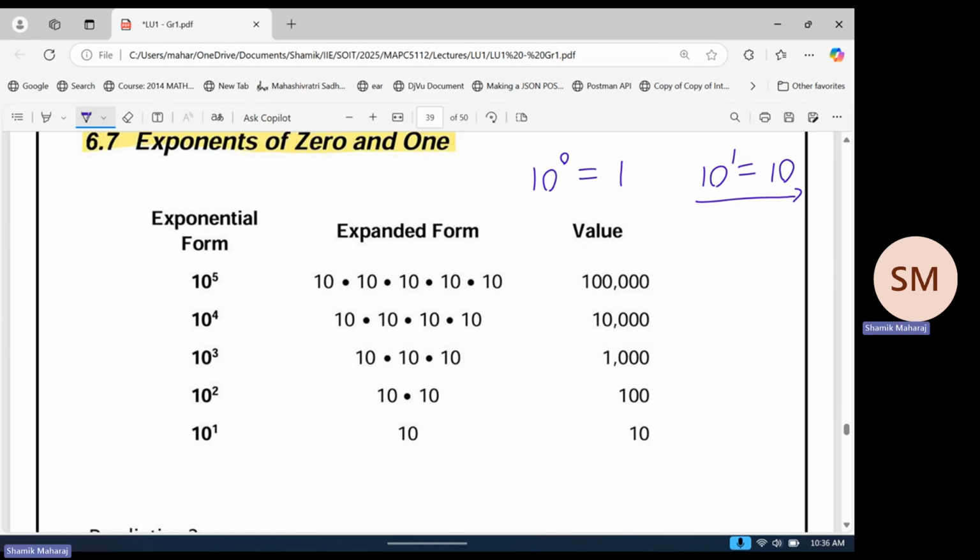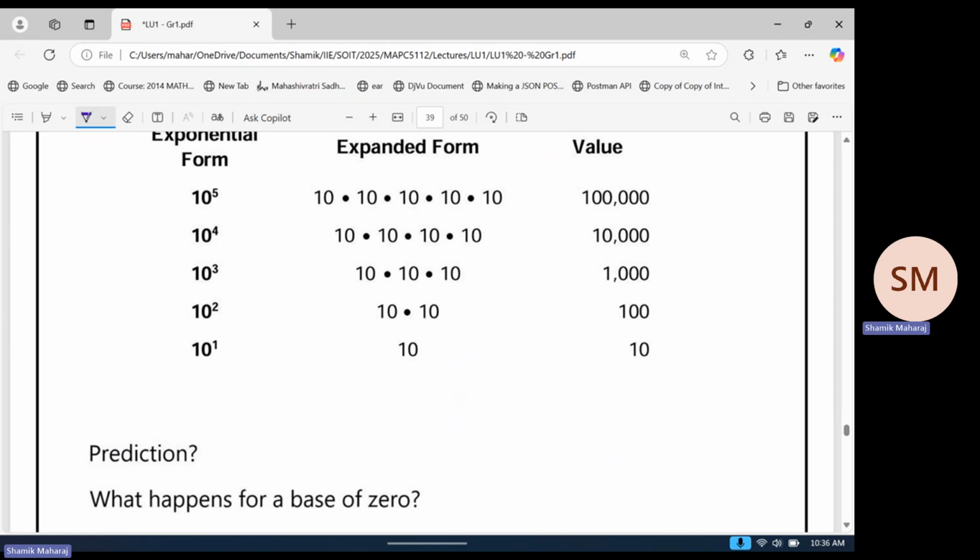So the way that we arrive at this result is by just following a pattern. Let's look at the pattern here. If you have 10 to the 5, for example, we start at the top. 10 to the 5 is just 10 multiplied by itself 5 times, right? So that's clear. And we're just following a pattern. 10 to the 4 is the same idea, 10 multiplied by itself 4 times.